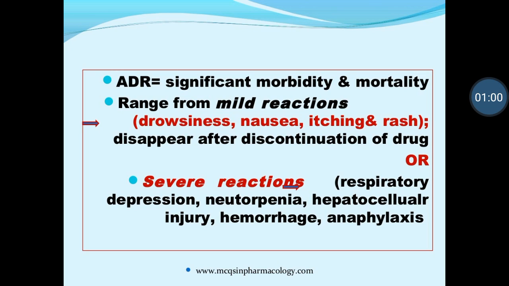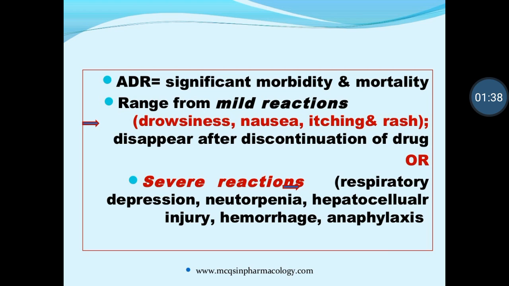that is known as adverse drug reaction. And then it is given in different parameters, like adverse drug reaction equals significant morbidity and mortality. Significant morbidity means a serious illness which can lead to death, that is known as morbidity. Mortality means directly the death. The amount of death and the amount of morbidity should be significant, then only it is known as a very adverse drug reaction.